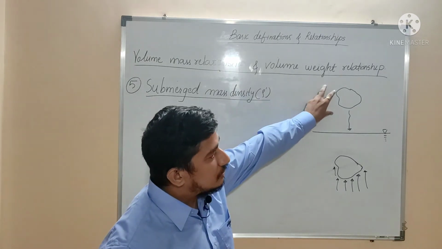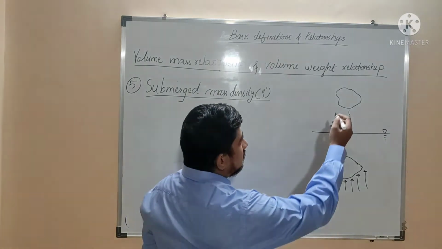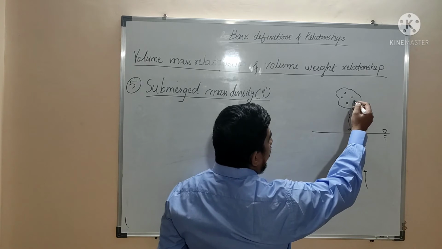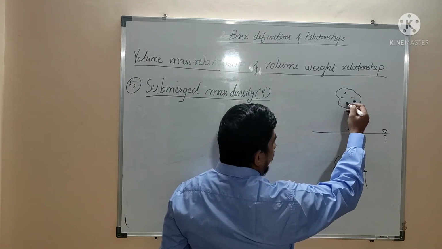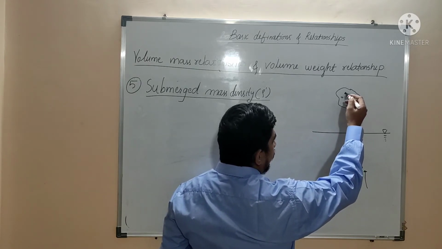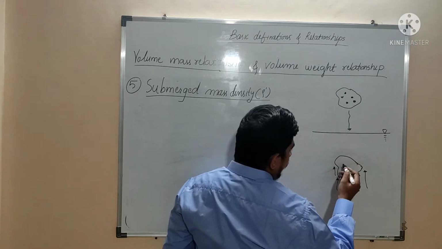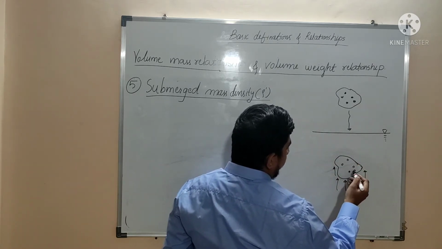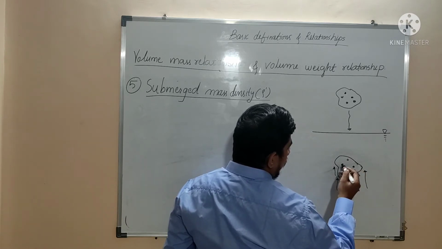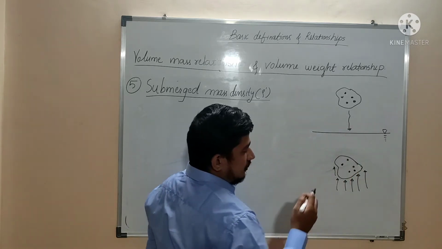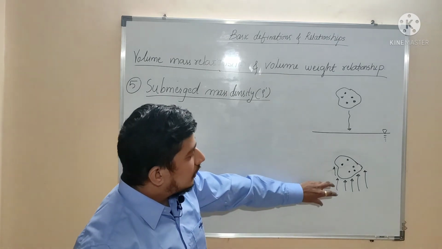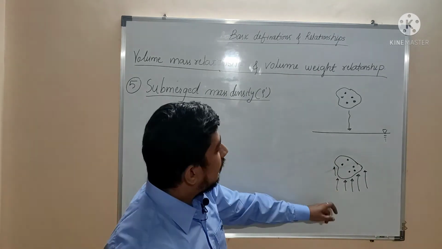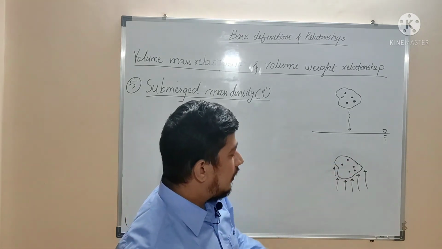Suppose this is the saturated soil, it means that every void in the soil is filled with water, like this. And it is submerged. So water will get displaced, and an upward force or upward pressure will be applied.